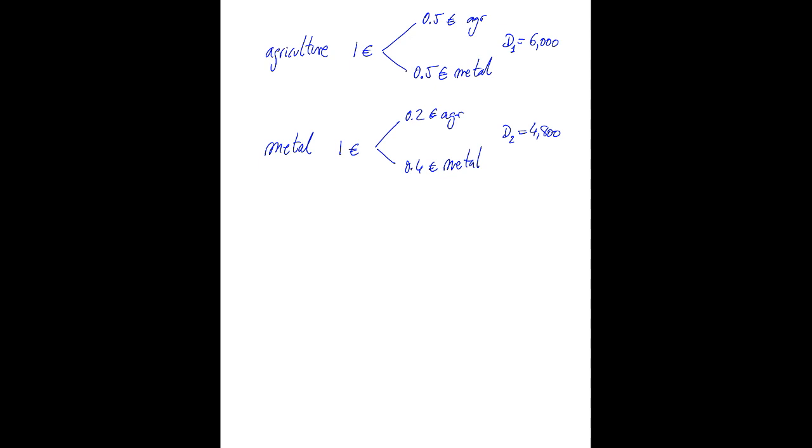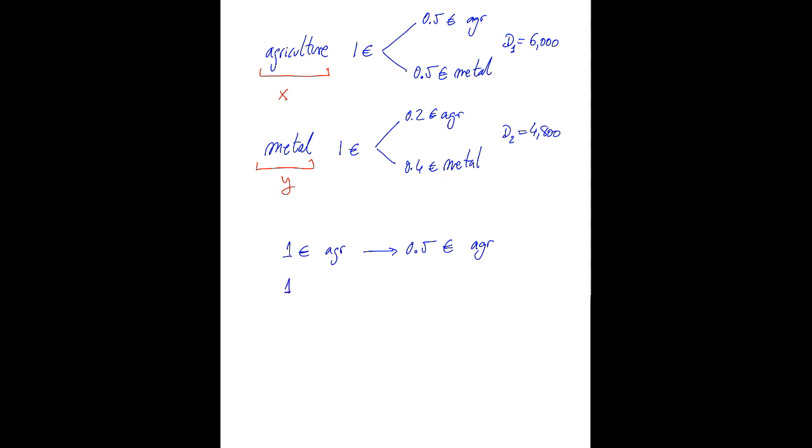Well, let's first name things. Agriculture production, we're going to call it X, and the metal production Y. Now, €1 of agriculture requires 0.5 euros of agriculture. And think now we're thinking about the production of agriculture.